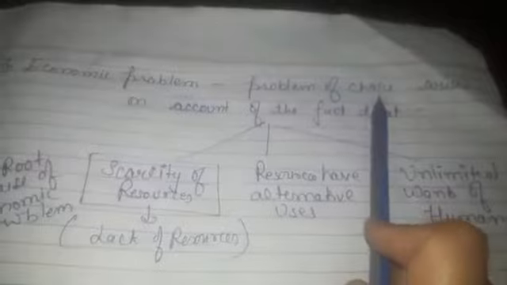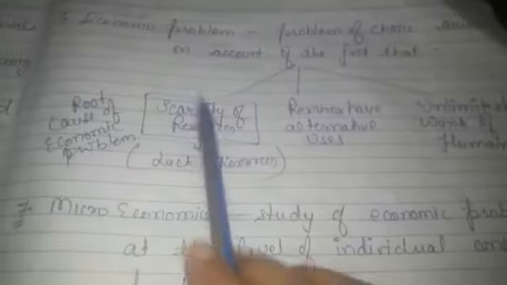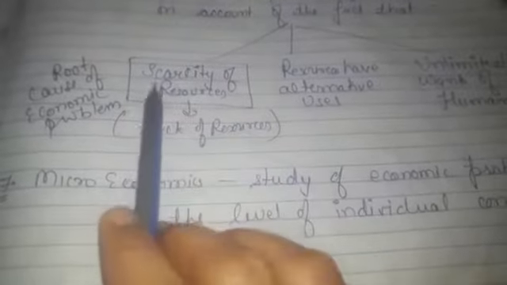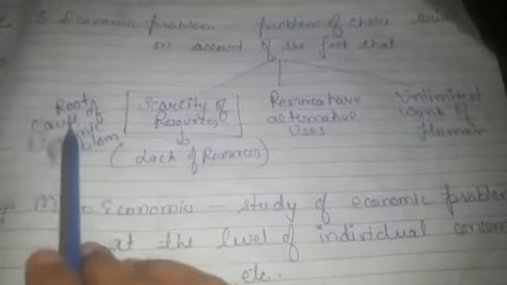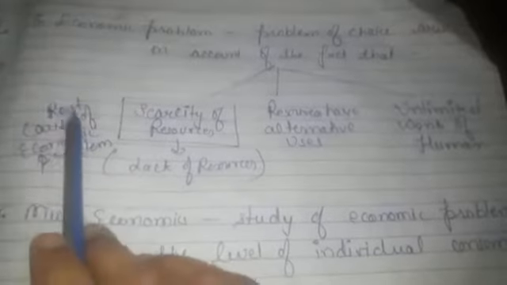Next is economic problem. Economic problem is the problem of choice which arises on account of the following facts. First of all, it is the problem of choice, means here we have to choose. The reason why we have to choose is scarcity of resources. Scarcity means lack of resources or deficiency of resources, and scarcity is the root cause of economic problem. Means out of all these three, this is the main cause of economic problem. So this is the root cause. It's very important. The root cause of economic problem is scarcity of resources.